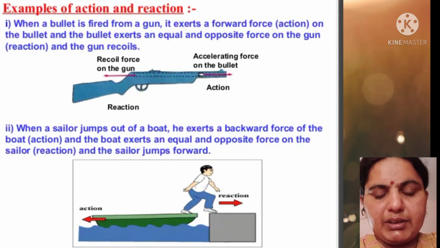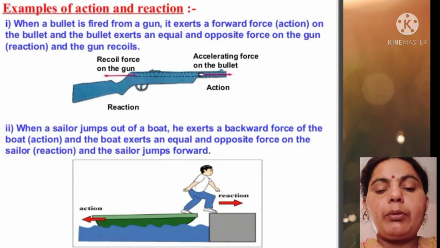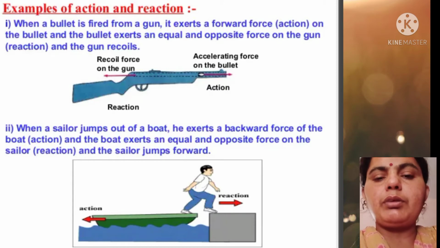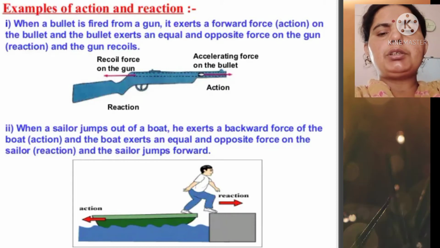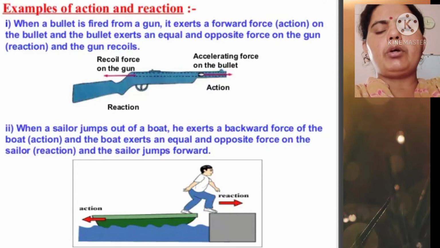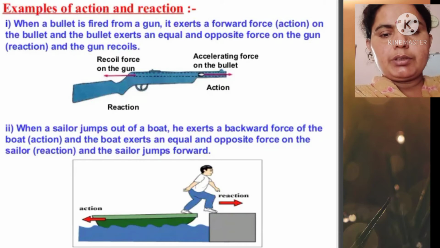Now, a second example of action and reaction. When a bullet is fired from a gun, the gun exerts a forward force, the action, on the bullet, and the bullet exerts an equal and opposite force on the gun also. That is called the reaction force, and the gun recoils.